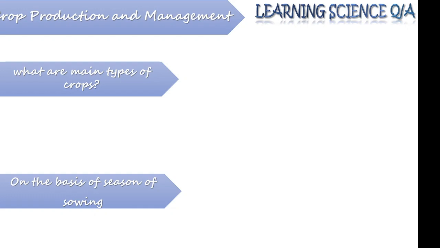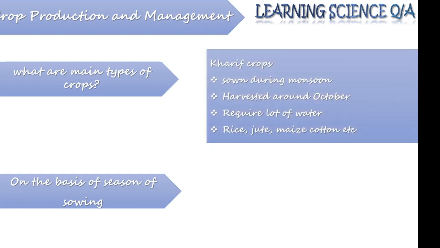As you know, not all crops can be grown in all seasons. We have crops divided as per their growing season. So on the basis of season of sowing, we can divide crops into two broader categories.